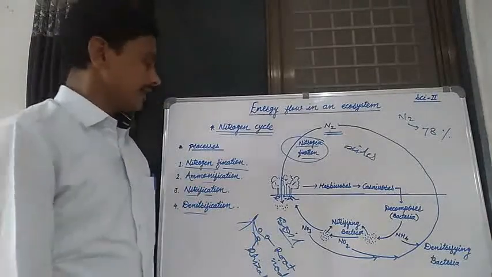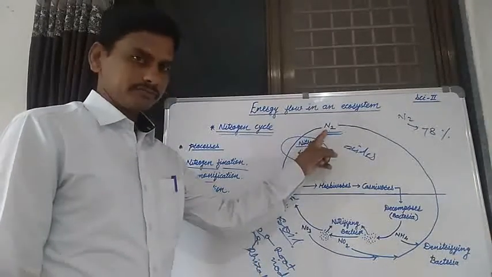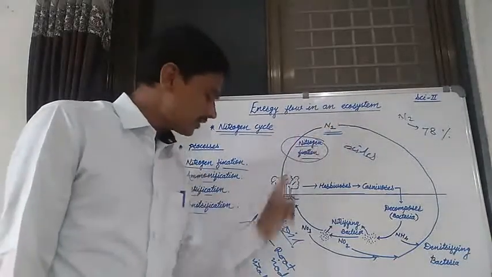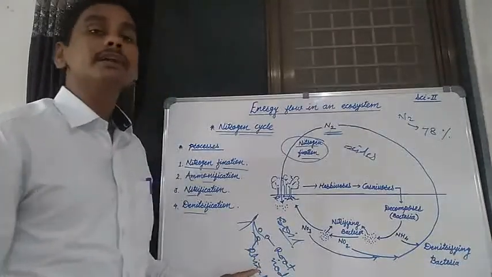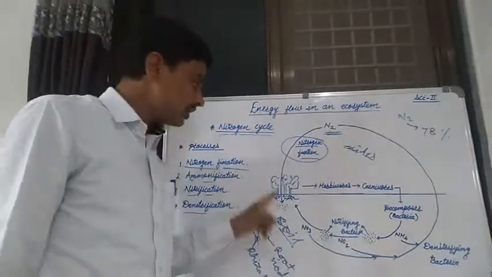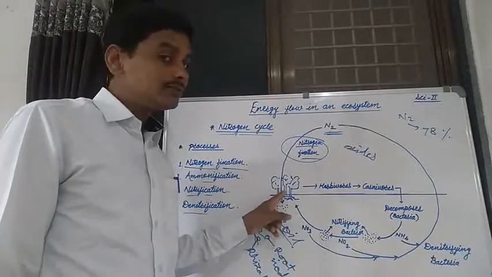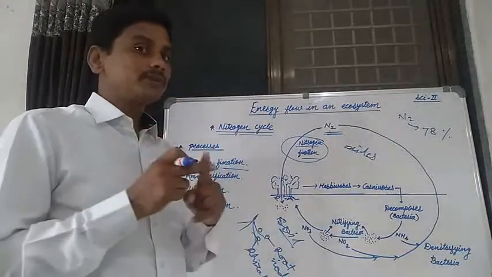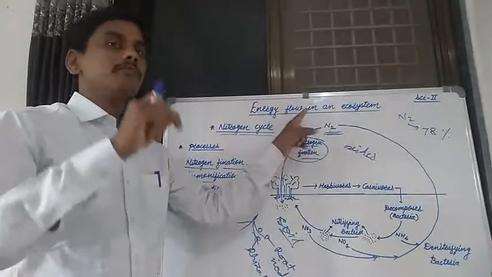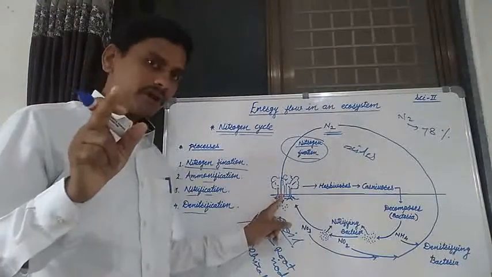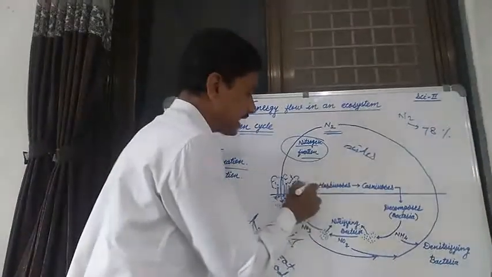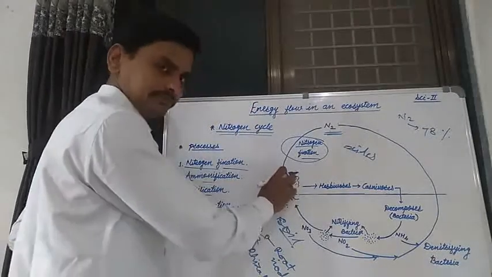Then the entry of this nitrogen into the plant. Nitrogen is converted into various fertilizers, nitrate and nitrite, and this nitrate and nitrite enters the plant. That is known as the flow of nitrogen from the environment to the plant, from abiotic to biotic factors. Then different herbivorous animals depend on this plant.